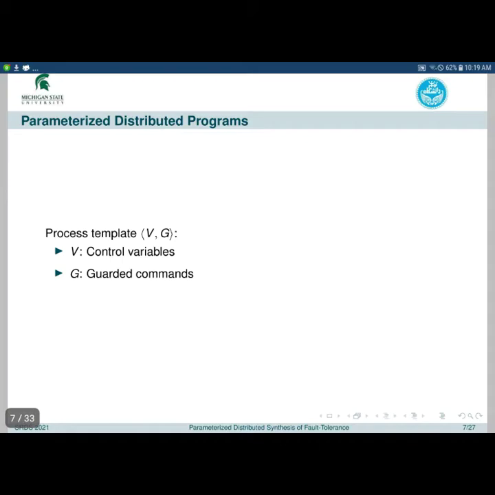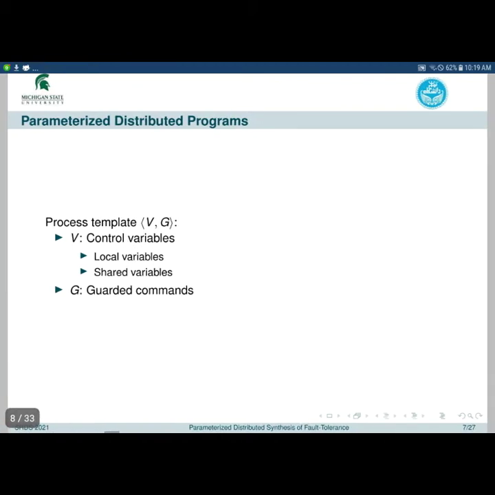A process template is a tuple of V and G. V is the set of control variables, and each process has a set of variables. Each variable is either local, meaning that it can only be read by the corresponding process, or shared, meaning that it can be read by all processes.